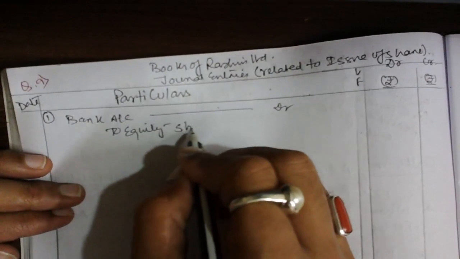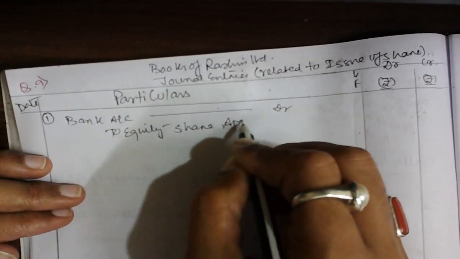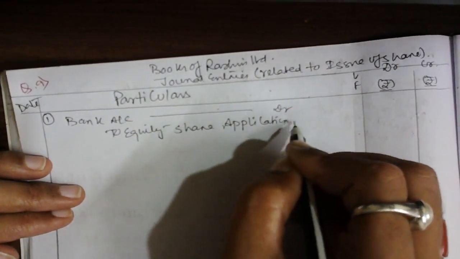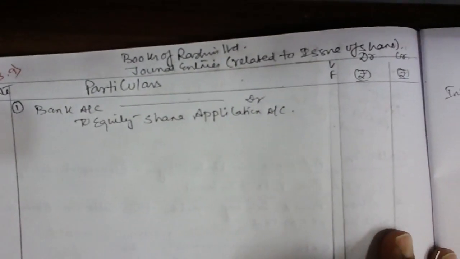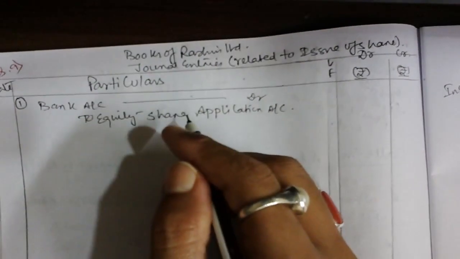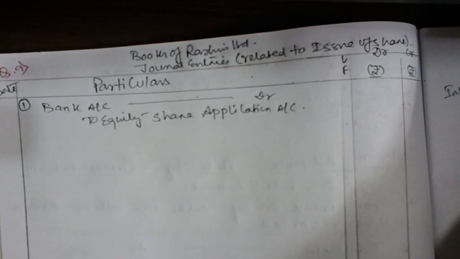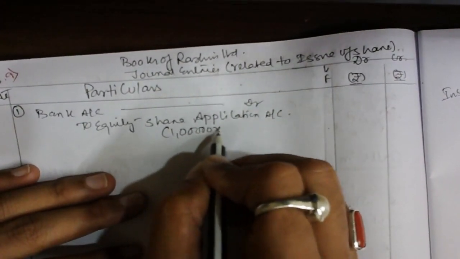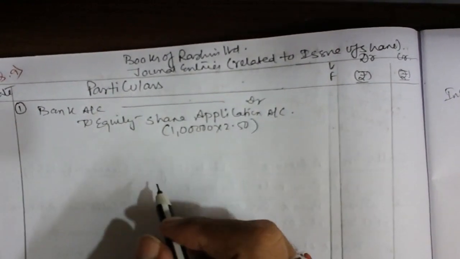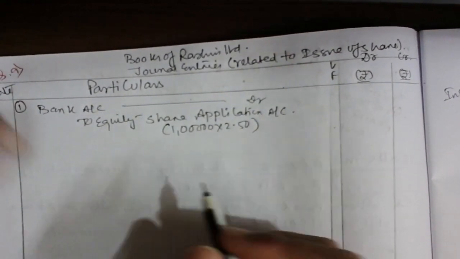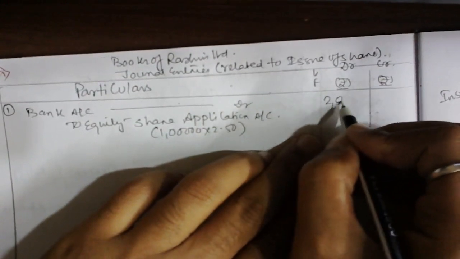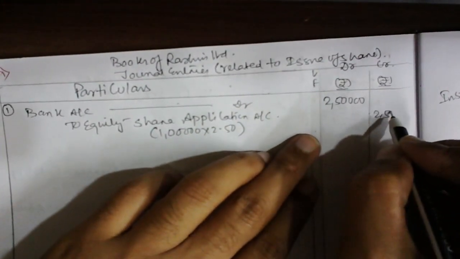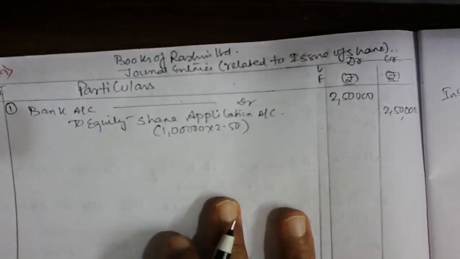To equity share application. That's a very basic journal entry. So bank account debit to equity share application, how much, sir? 1 lakh equity shares issued at rupees 2.50 on application and also fully subscribed. So when it is fully subscribed, I can write here 1 lakh into 2.50. How much is it, sir? 2,50,000. It's quite easy, sir.